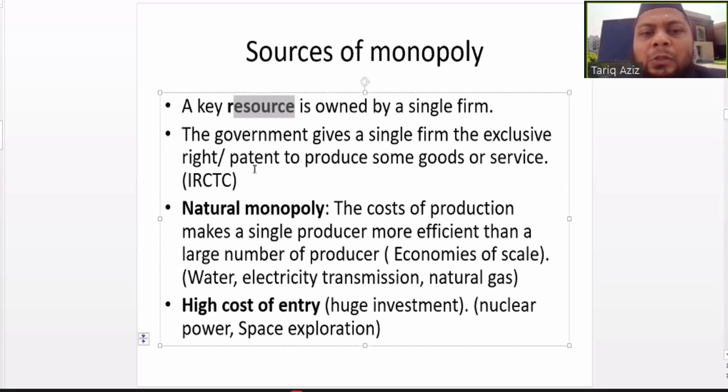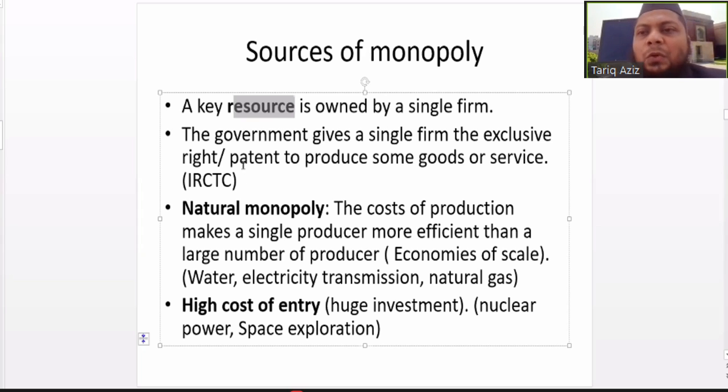This monopoly is because of government regulation or licensing, because the government has provided the license of train ticket booking to IRCTC, and the same service cannot be provided by any other travel agency or any other company.